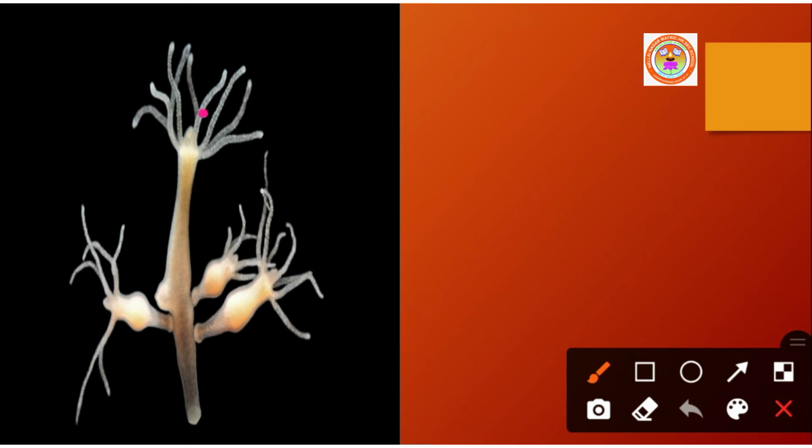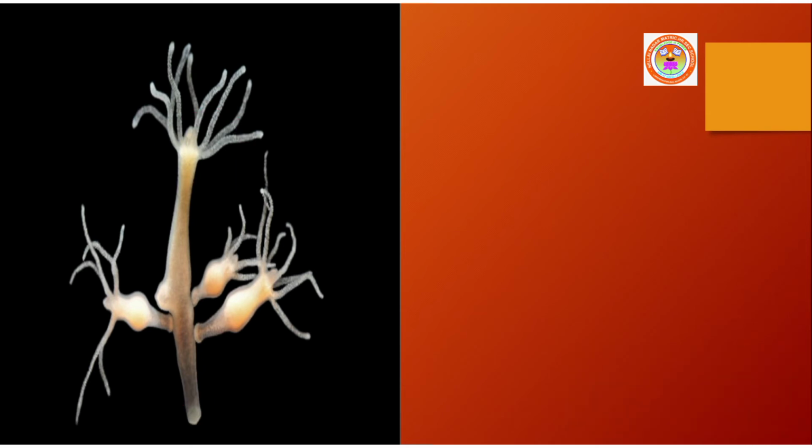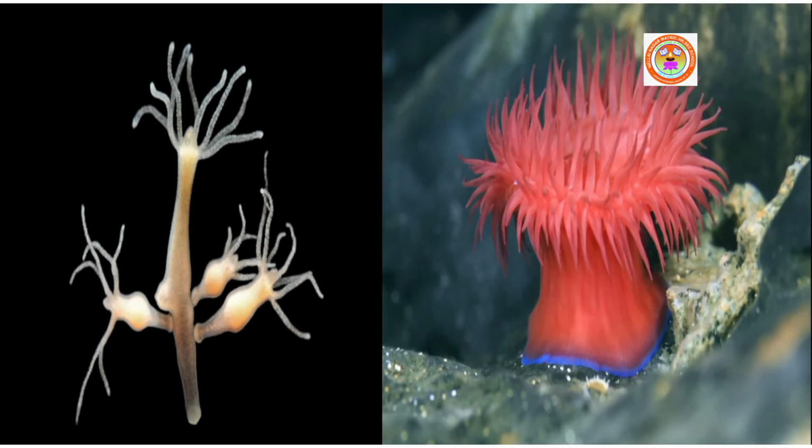Here you can see this is a top and this is a bottom. But they have no dorsal and ventral side, as well as no right and left side.